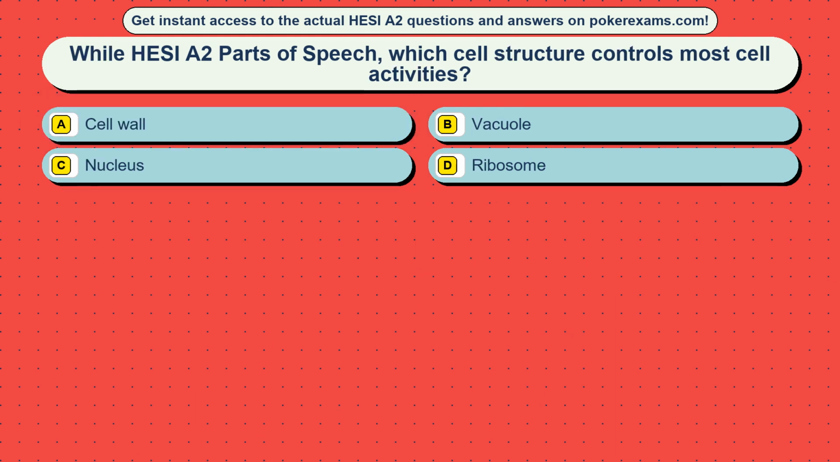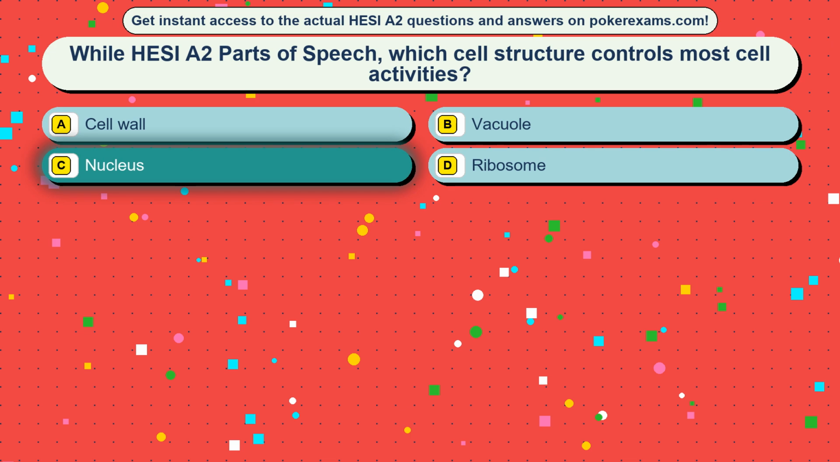Question 7. While HESI A2 parts of speech, which cell structure controls most cell activities? Option A, cell wall. Option B, vacuole. Option C, nucleus. Option D, ribosome. The correct answer is option C, nucleus.